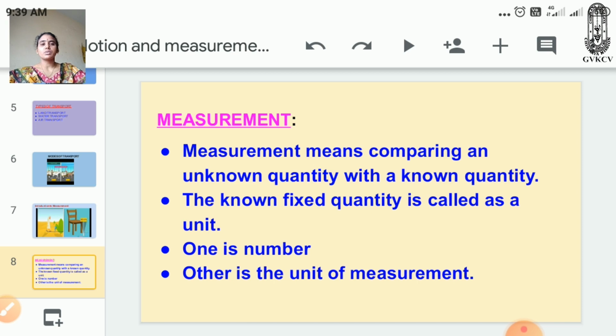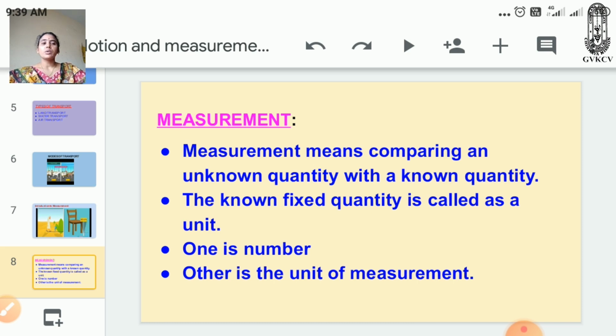For example, whatever distance we have to calculate from one place to another place. Before, we discussed measurement. Once again, what is measurement? Measurement means comparing an unknown quantity with a known quantity. The known fixed quantity is called a unit. One part is the number and the other is the unit of measurement, like 10 centimeters, 20 centimeters, 100 centimeters. Here 10, 20, 100 are the numbers, and centimeters, kilometers, millimeters are the units.